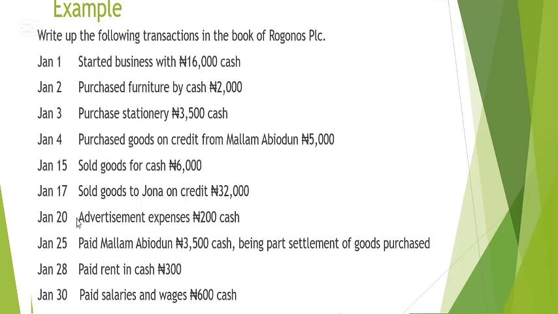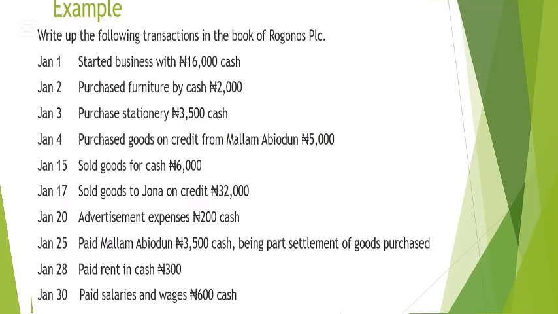We said on the 20th, advertisement expenses 200 naira cash. This is an expense. I would say the expense account must be debited. So let's go and open the expense account. We already have a cash account before, so we don't need to open the cash account again.